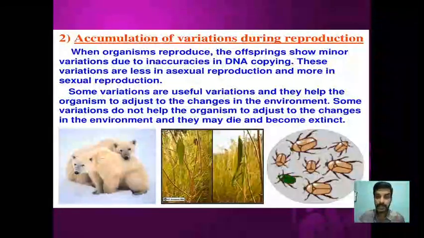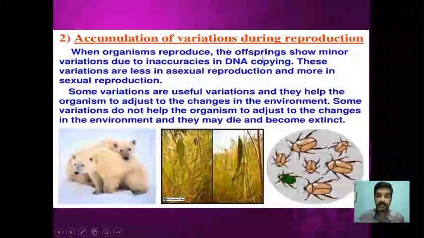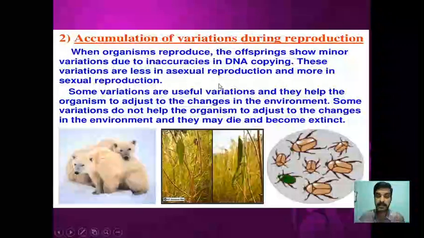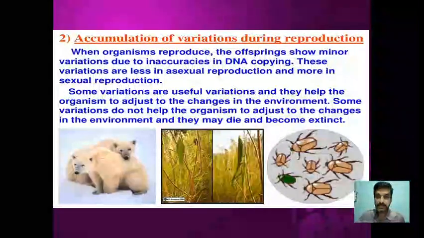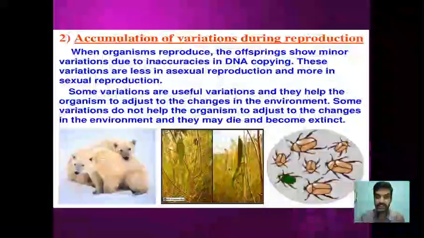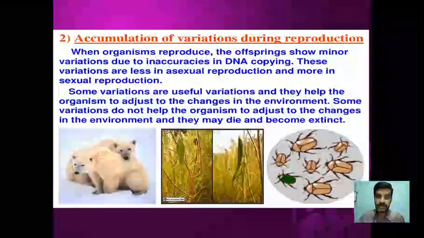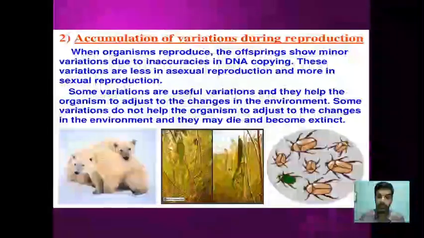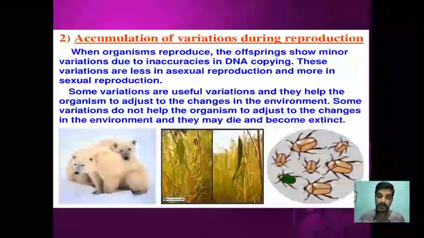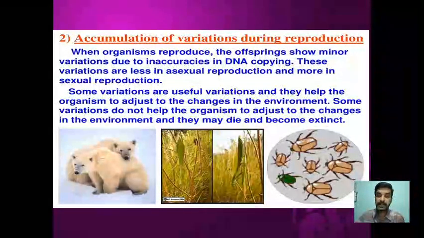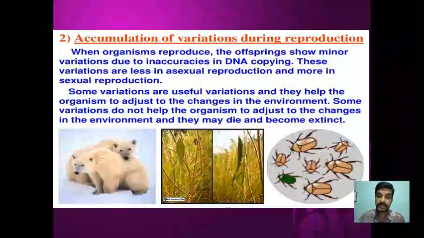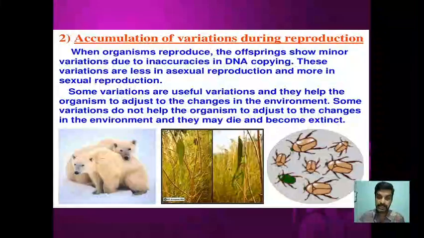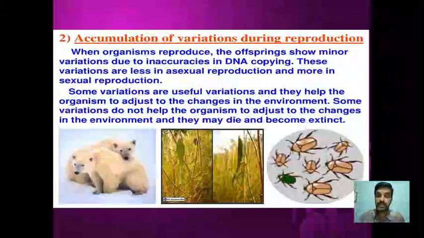And another thing is, during the gamete formation in sexual reproduction, what happens? There is a process called recombination. That means the homologous chromosomes exchange a little bit of genes. All that you are going to study in higher classes when you study meiosis in detail. Because of that recombination also, there is a variation. Because of these two reasons, variations will increase in sexual reproduction.